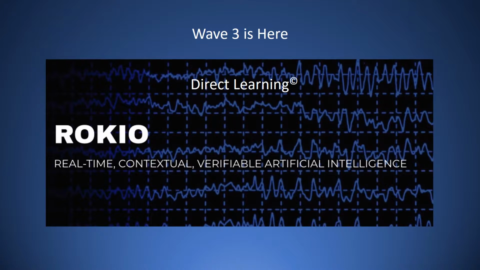We believe the future is already here in the form of Rokio's direct learning platform. In the next part of this presentation, we will explain how direct learning works and why it is important.